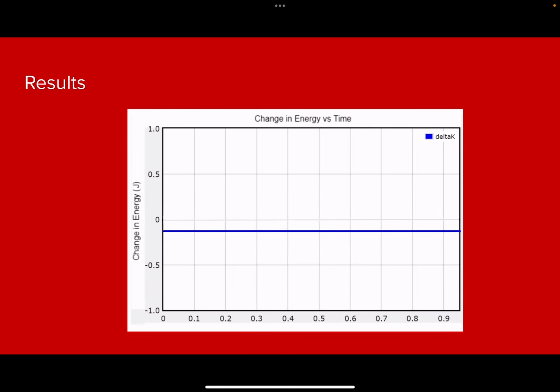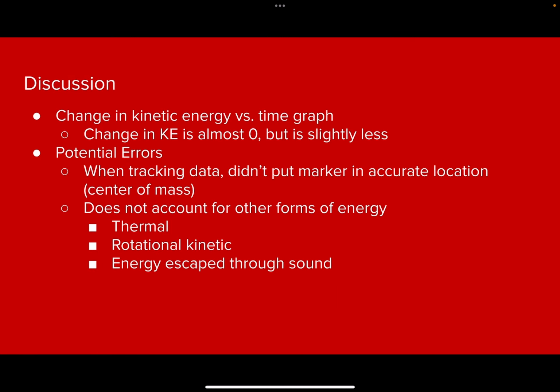And for our results, the position update for some reason didn't work. I couldn't figure it out, but I did get the kinetic energy being a little bit less than 0. So with it being less than 0, we can see that there's something missing in either our initial assumptions, or we didn't account for something, which is probably rotational kinetic energy, energy loss through friction, through vibration and sound, or I didn't track the location of the marker correctly, but there are energies we do not account for.